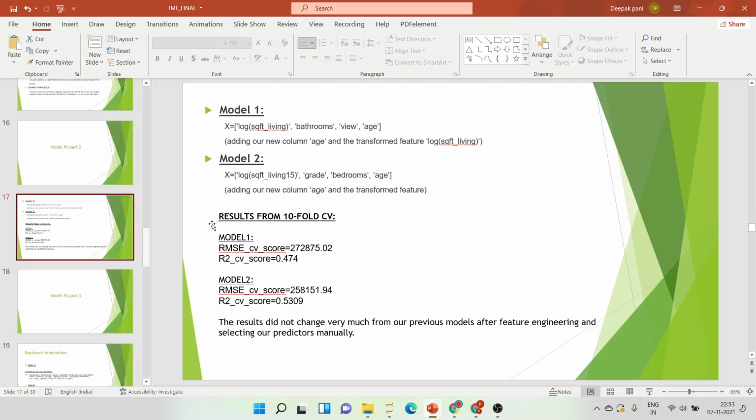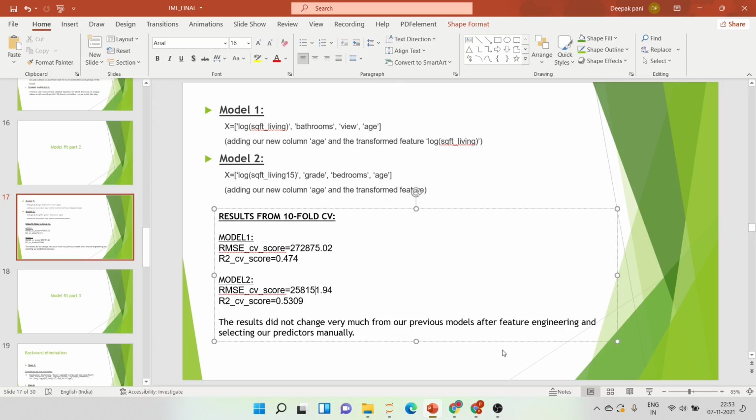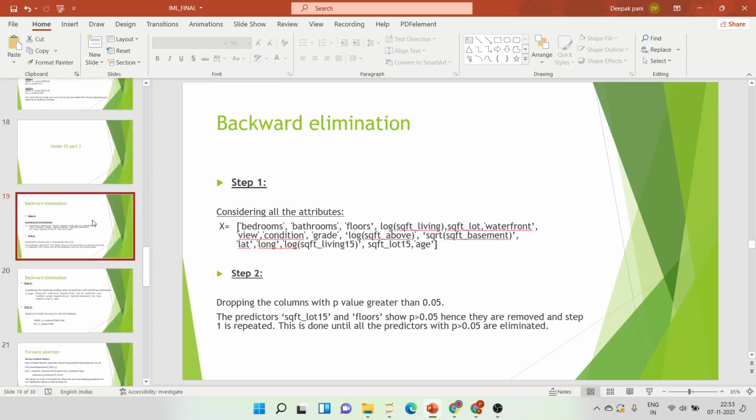Then we'll fit those new variables which are generated in the model, and see if our R square has increased and RMSE has decreased. We have done that by taking the new age and logarithmic function predictors, two of them, and we see that our R square has almost remained the same, and I've written that here. So now let's go to backward elimination.